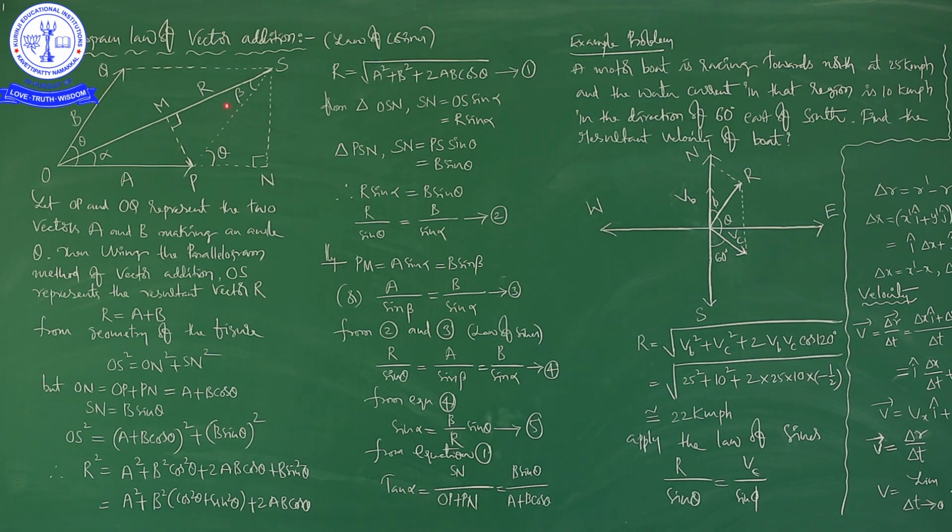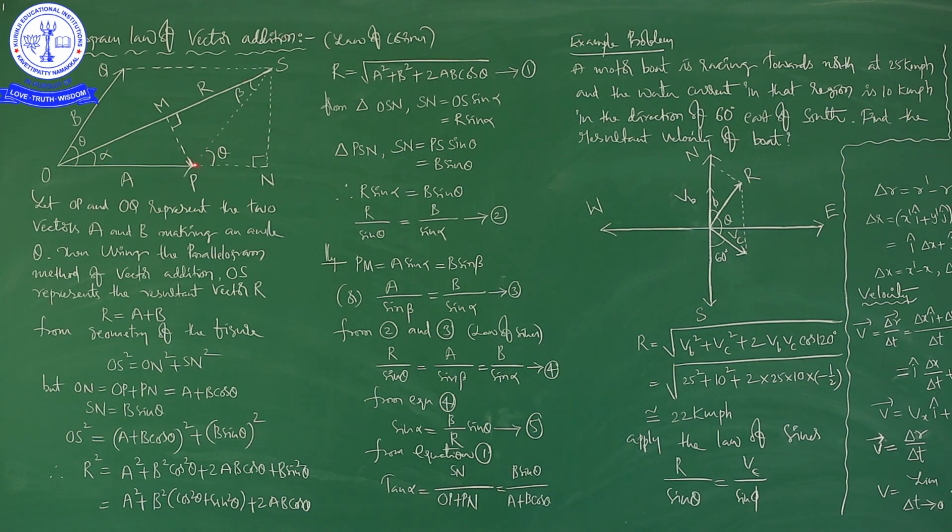One vector can be shifted anywhere in that plane without changing its magnitude and direction. So, here if it is B, this is also like B. You can shift it without changing the magnitude and direction.